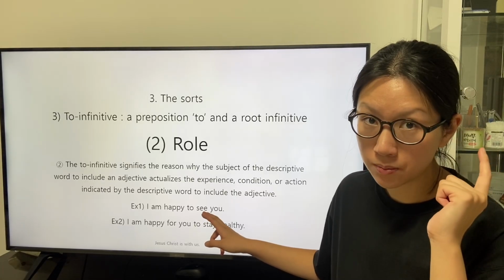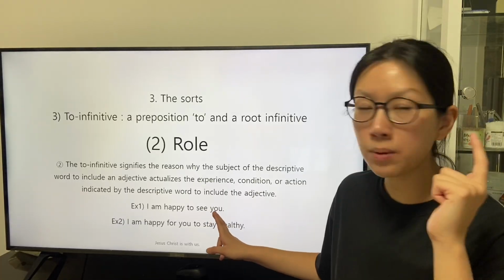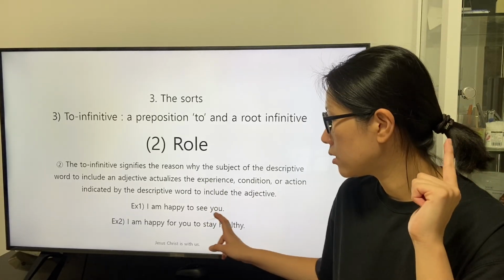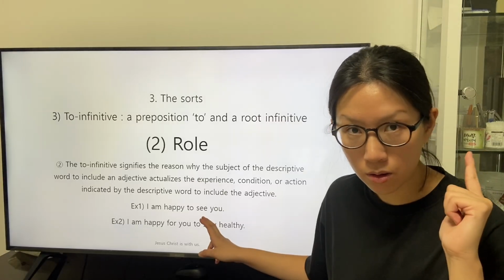a place about the condition described by the root infinitive state.